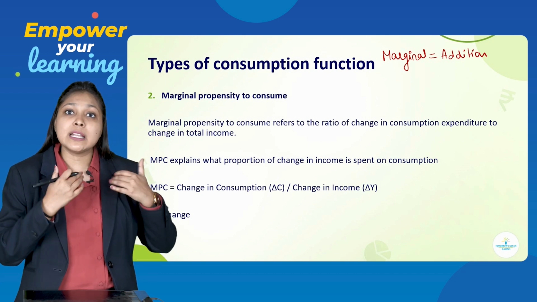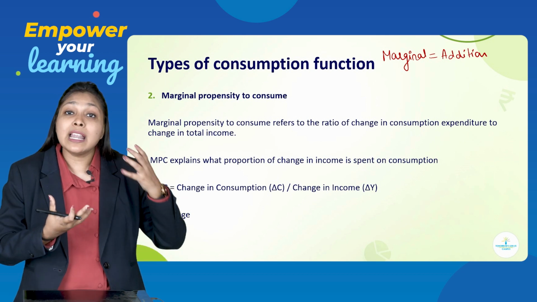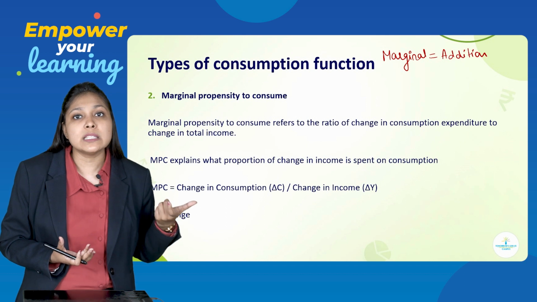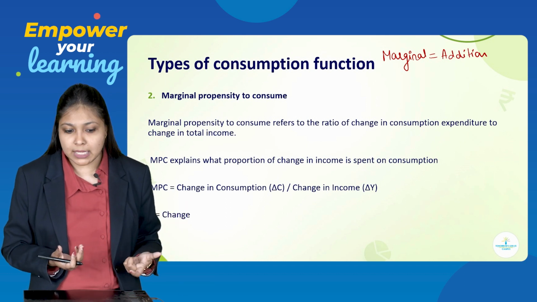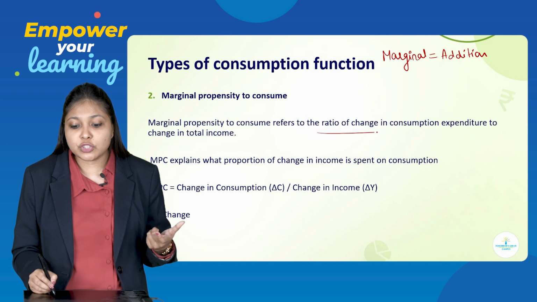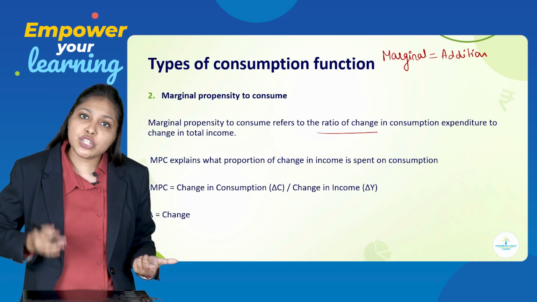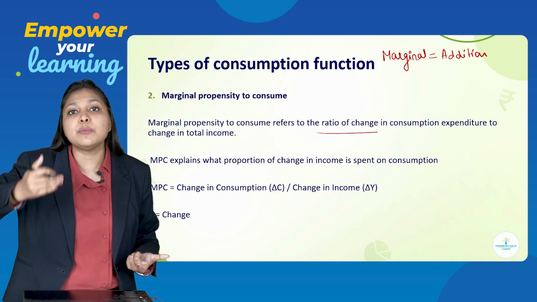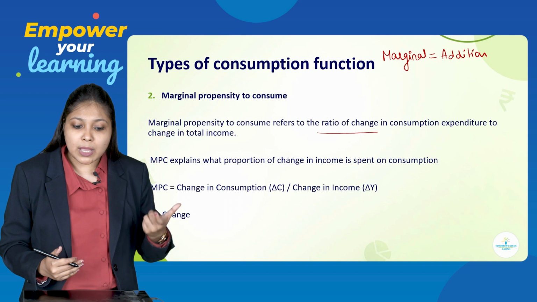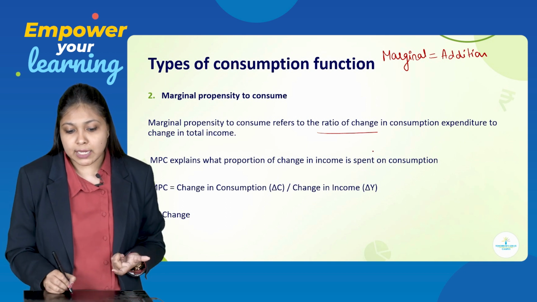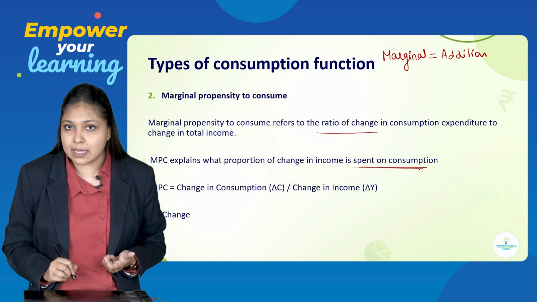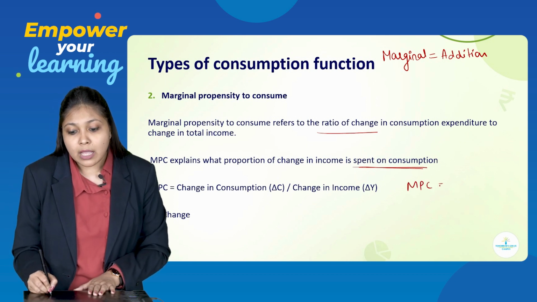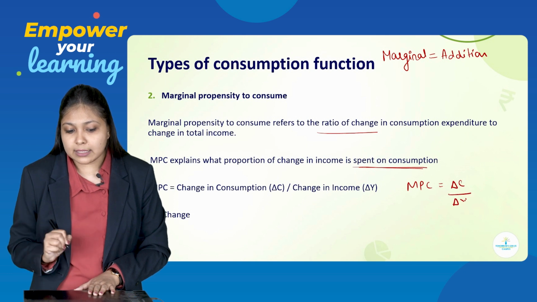That means if the consumer's income increases, then how much proportion of that increased income will be spent by the consumer. This is the concept of MPC. So MPC refers to the ratio of change in consumption expenditure to change in total income. That means when income changes, how much consumption expenditure will change. So MPC explains what proportion of change in income is spent on consumption. So the formula for MPC is change in consumption upon change in income.